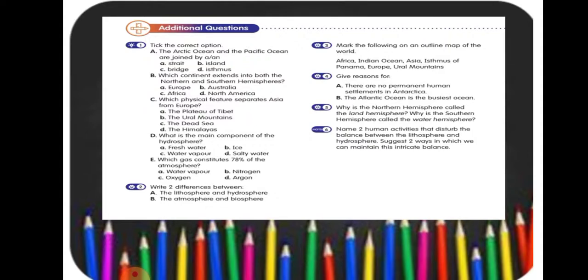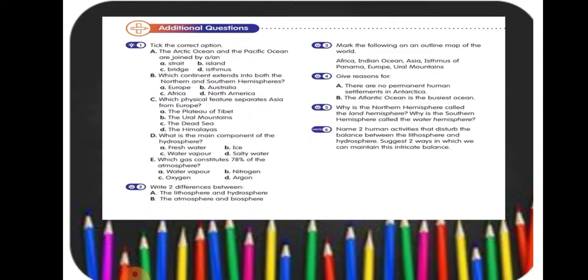Question number 6, that is HOTS. Name 2 human activities that disturb the balance between the lithosphere and the hydrosphere. Suggest 2 ways in which we can maintain this intricate balance. Extensive deforestation for new living spaces and agriculture is one of the activities that disturb the balance between the two domains.